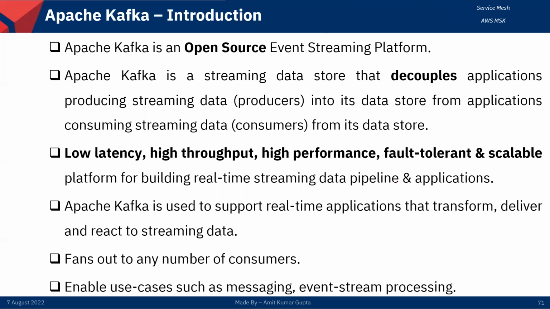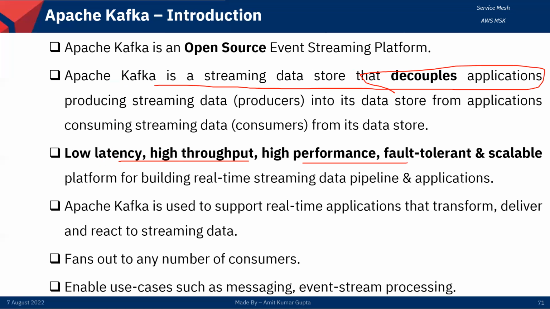Another important point is that Kafka stores streaming data and decouples applications, as discussed in the earlier slide. It offers low latency, high throughput, high performance, fault tolerance, and scalability. Apache Kafka is used to support real-time applications that transform, deliver, and react to streaming data.